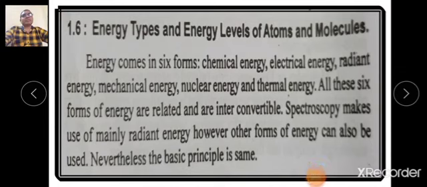This is the last point of the topic: types of energy and energy levels of atoms and molecules. There are 6 types of energy. They are chemical energy, electrical energy, radiant energy, mechanical energy, nuclear energy, and the last one is thermal energy. All these 6 forms of energy are related and interconvertible. Our spectroscopy makes use of radiant energy. Now the energy levels of atoms and molecules are shown in the diagram.